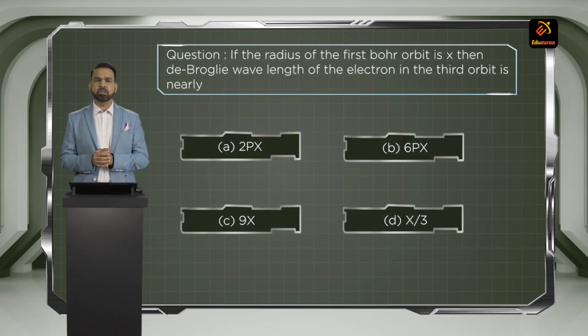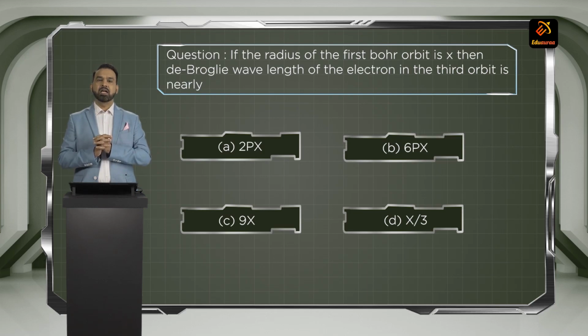If the radius of the first Bohr orbit is x, then de Broglie's wavelength of the electron in the third orbit is nearly what? Yes, if the radius is x, then according to de Broglie's relation, what will be the wavelength of the third orbit electron? Substitute in de Broglie's relation and come to the correct answer. It should come 6πx, that is 6 times pi into the radius x. Moving to the next question.